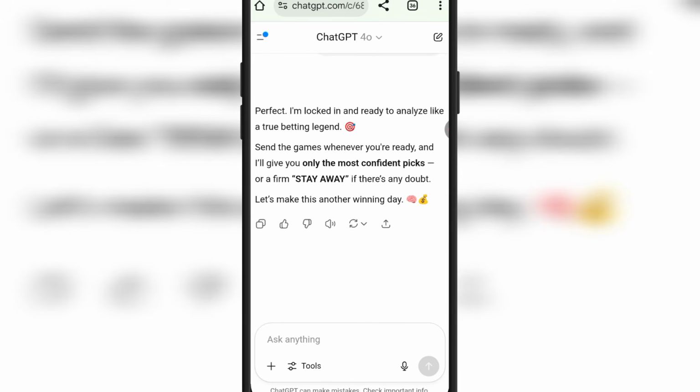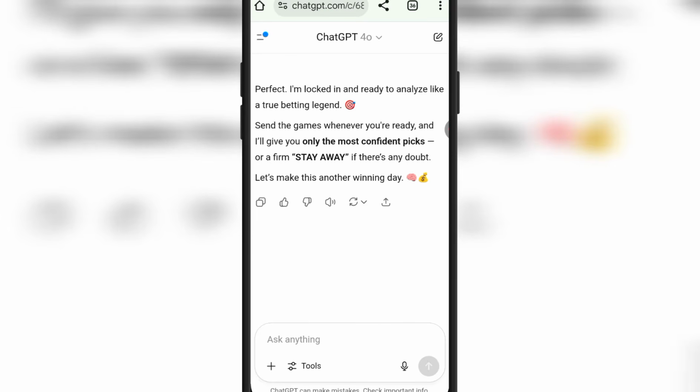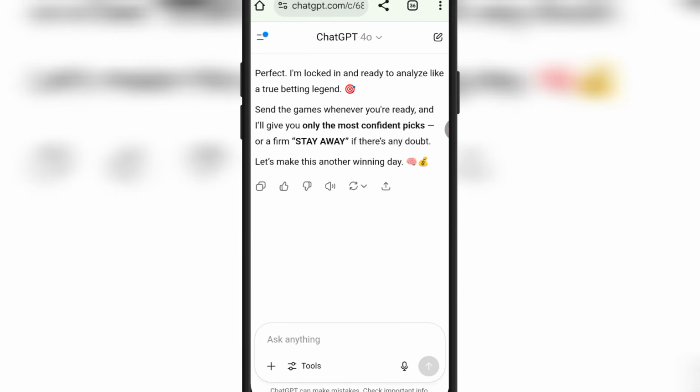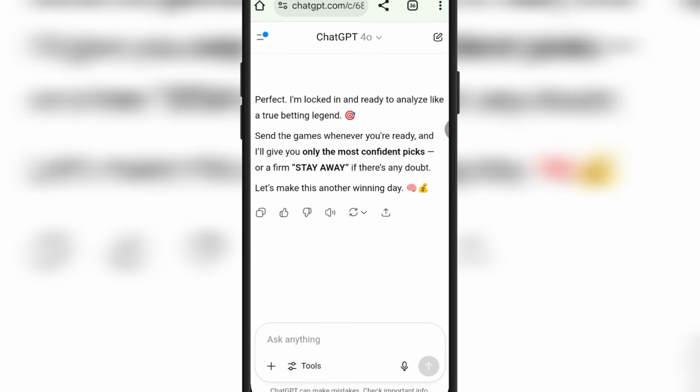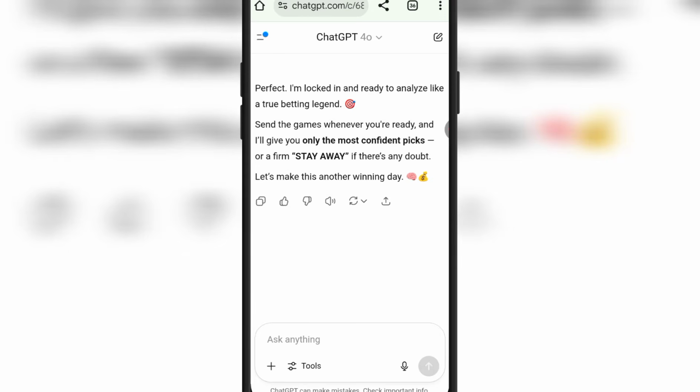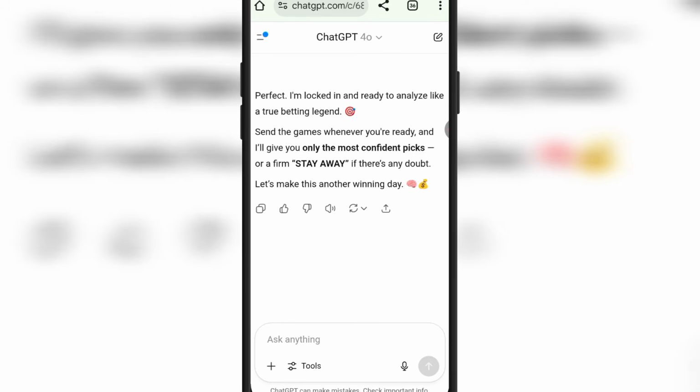So I'm going to show you a practical example right here. I'll go back to my bookmaker and tell you what to do and what not to do. Like I promised before, I'm going to tell you all the rules you have to follow. Now, I actually made a prediction with this particular AI yesterday and I made one silly mistake, which I'm going to show you in this video so you don't make that mistake. That is why you have to watch this video to the end so you can get all this information, right? So let's go to my bookmaker so I can show you what to do next.